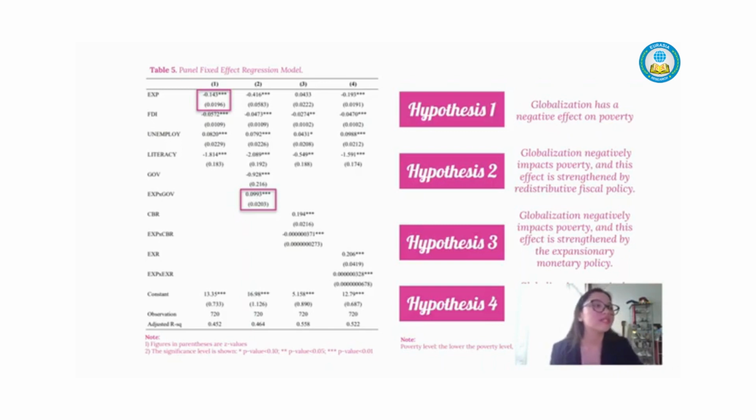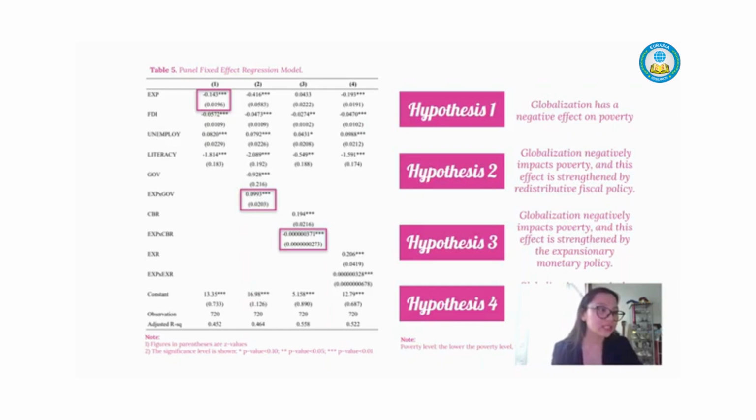Hypothesis 3 states that globalization negatively impacts poverty, and this effect is strengthened by the expansionary monetary policy. This can be assessed using the third model of the calculation. A 1% rise in BRICS and MENS countries' central bank money market rates as a variable of monetary policy will result in a 0.000003% increase in poverty. With this conclusion, hypothesis 3 regarding monetary policy strengthening the negative impact of globalization in BRICS and MENS countries is accepted.